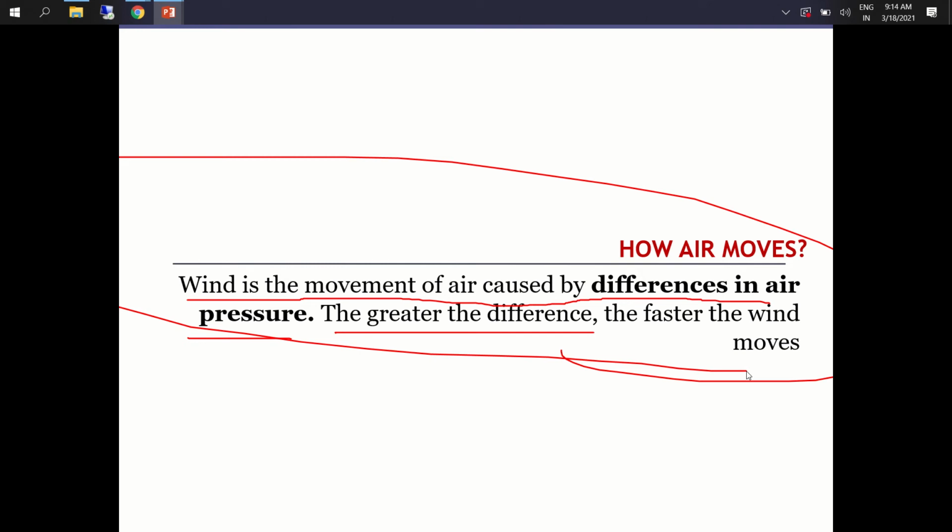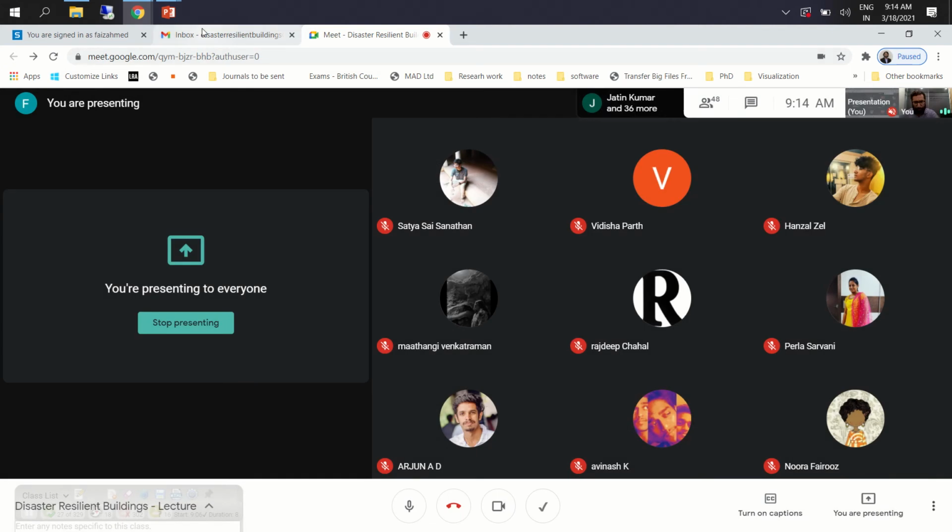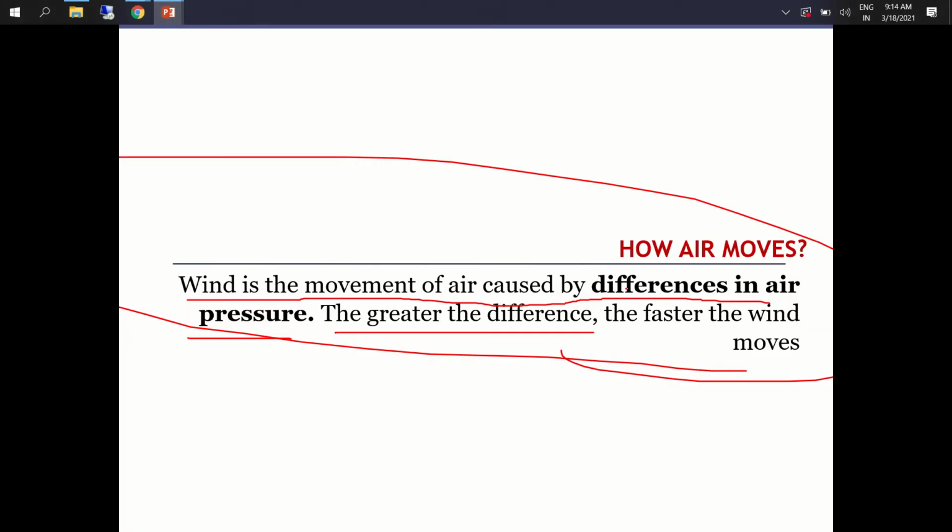Suppose, in fact, we will also discuss individual building units as we progress: how do we keep openings, and how do we create pressures so that the movement of wind in and around the building is enhanced. I'll be discussing that in a lecture, specific to buildings, what we can do. But in general what you should remember is that the wind moves because of the differences in pressure amongst the air particles.